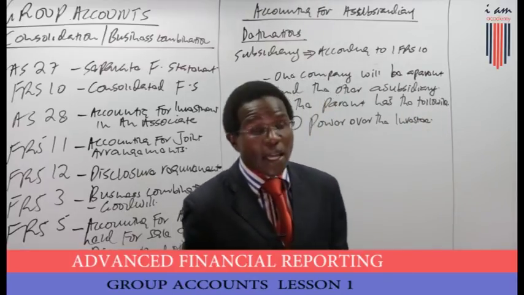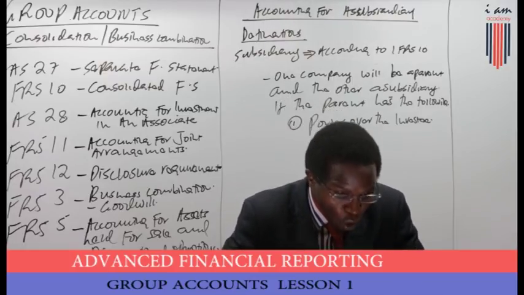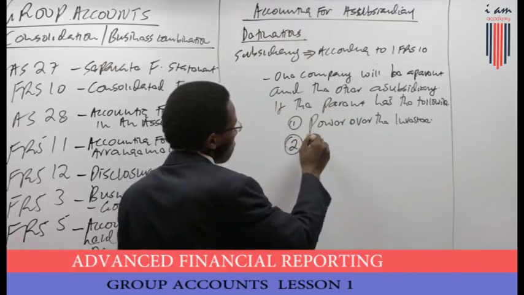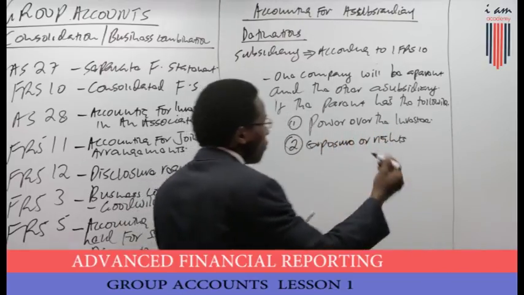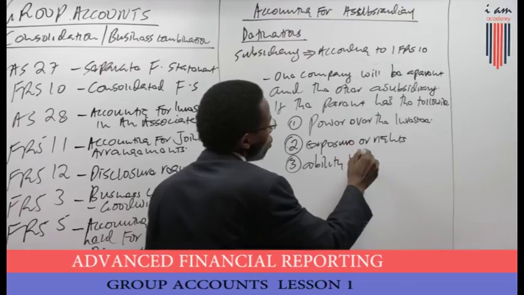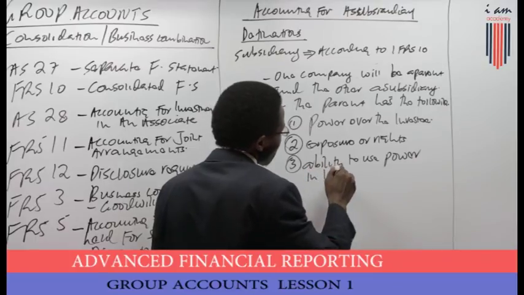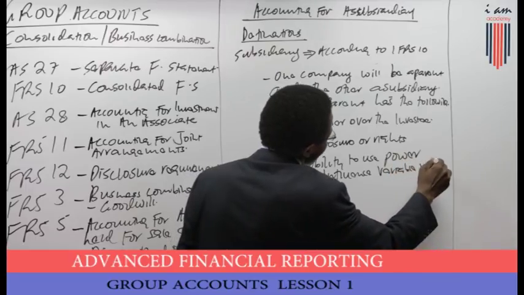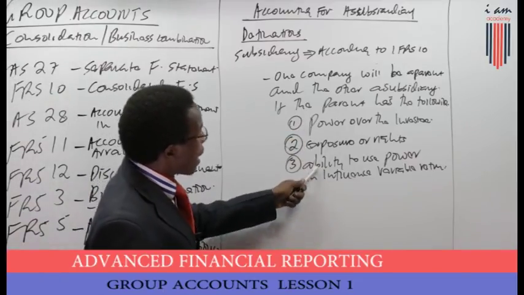The investee company, or the other company, now we are saying the second company, can be controlled. That is, there is power. Two, there is exposure or rights over the investee. Three, ability to use power to influence variable returns. So one company will be a subsidiary of the other if this exists.